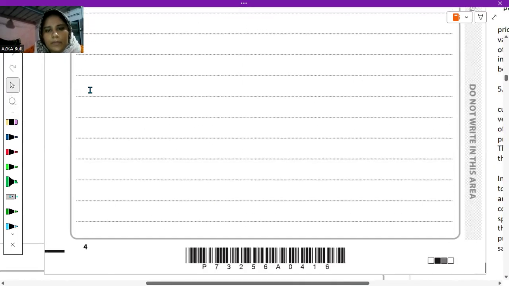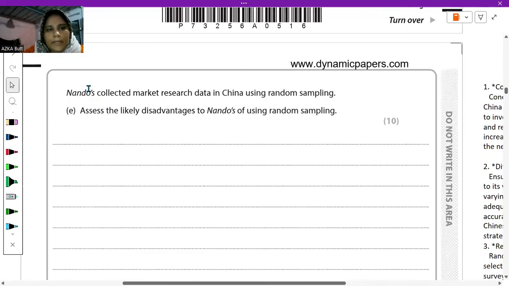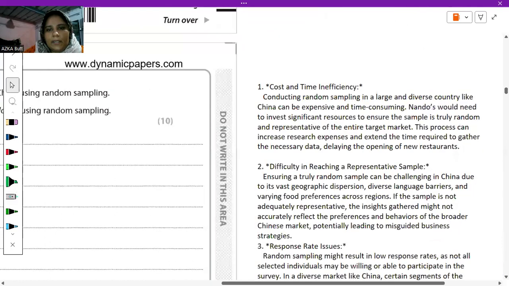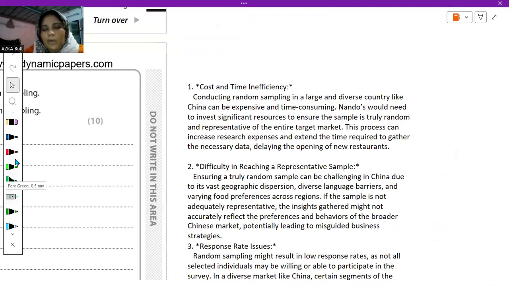Okay, so now let's see the other question. I have question number one, part E. This is a 10 mark question. Nando's collected market research data in China using random sampling. Assess the likely disadvantages to Nando's of using random sampling. So we have to answer it. First of all, you have to write the proper definition of random sampling, and after that, you have to discuss this. I just forgot to write the sampling definition, but you should write it here.